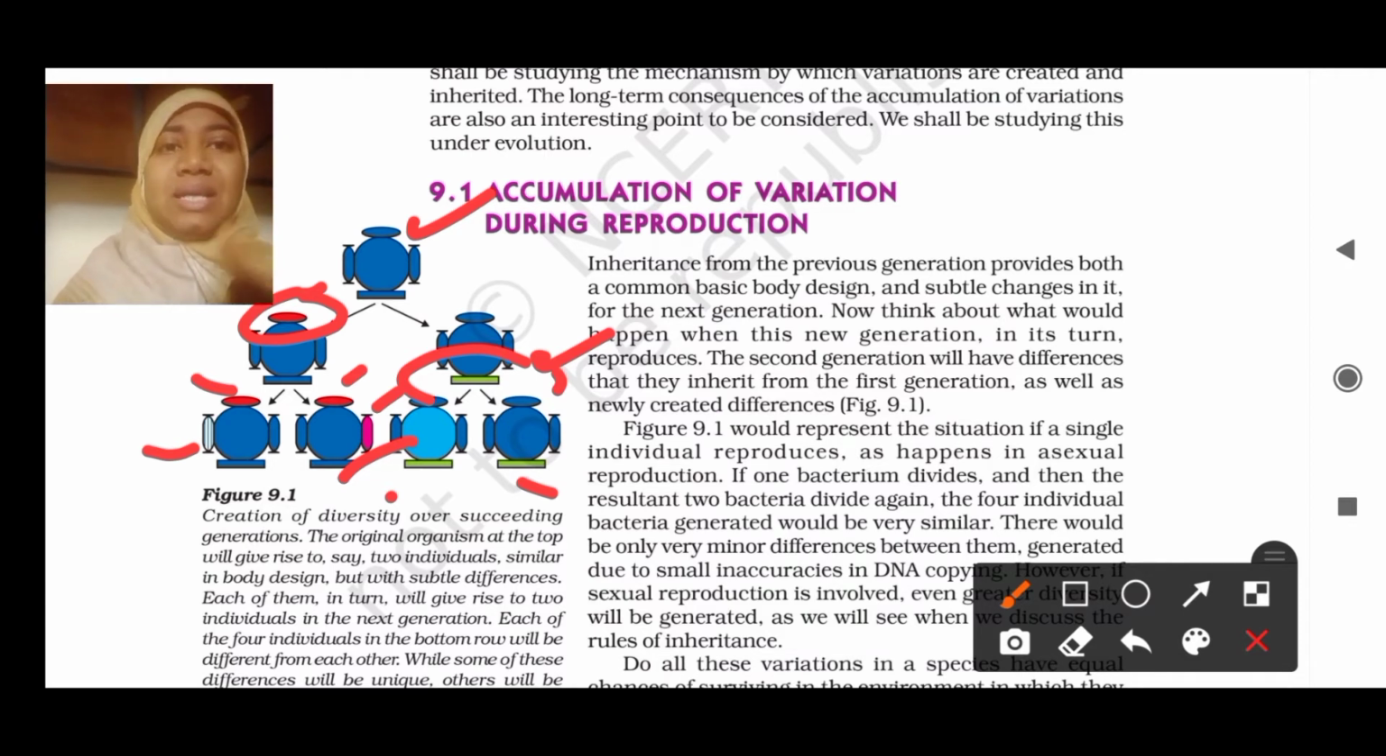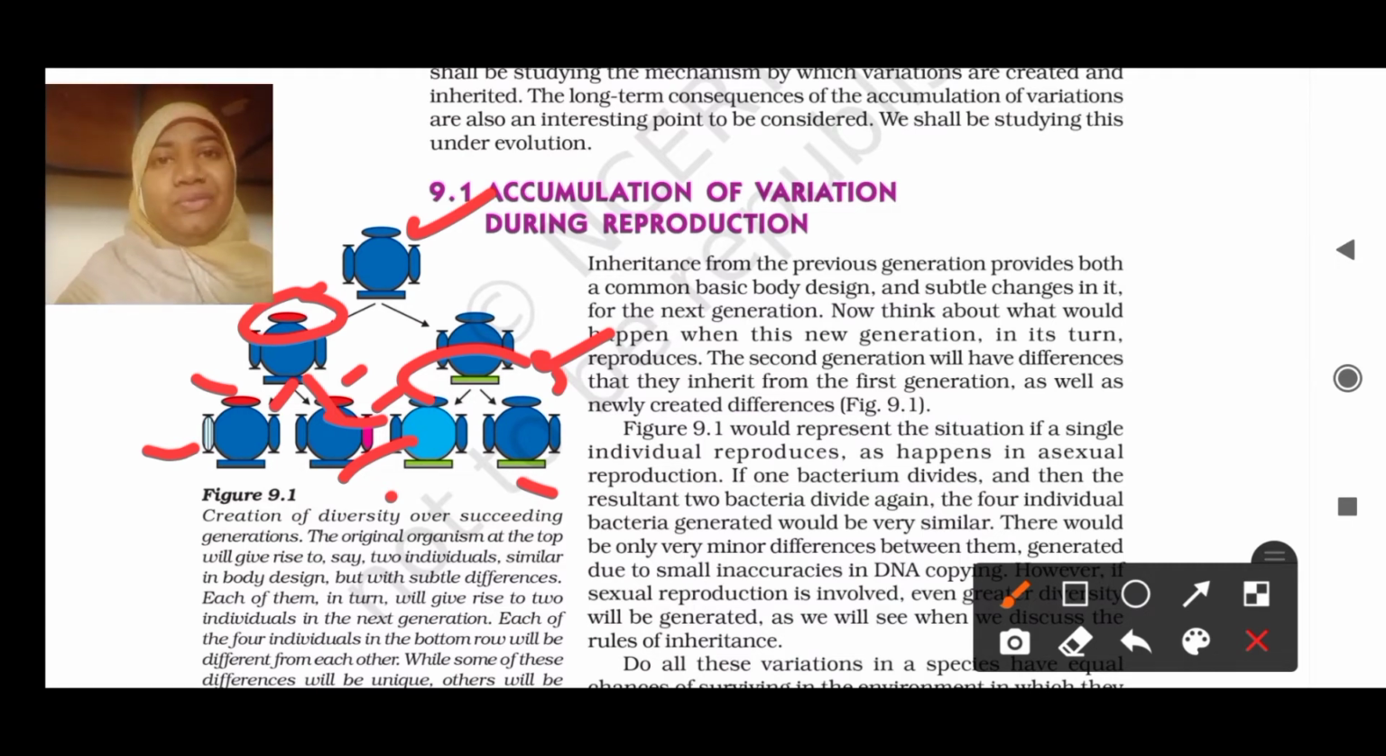Okay, that same change is accumulated, which means it is retained in your parents. Now from your parents you are coming, so along with that one variation, a few more variations will come to you, like maybe from your mother and from your father two variations together will come and you will be having two variations.